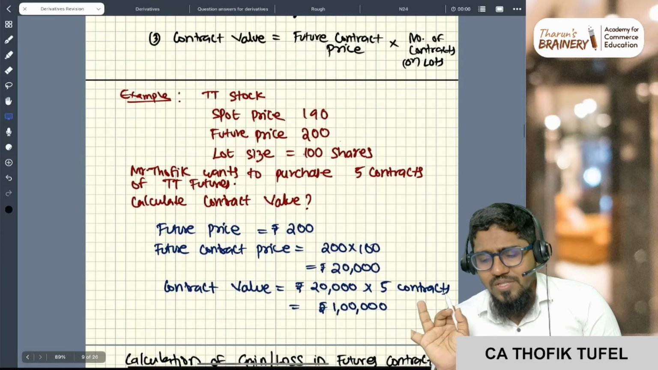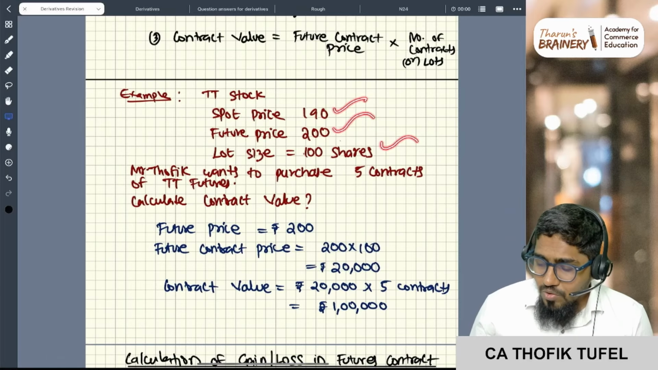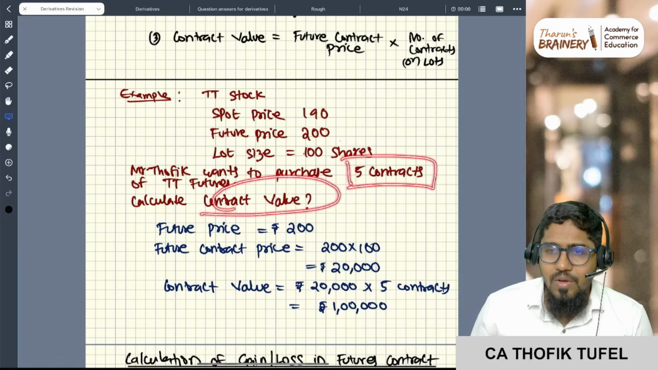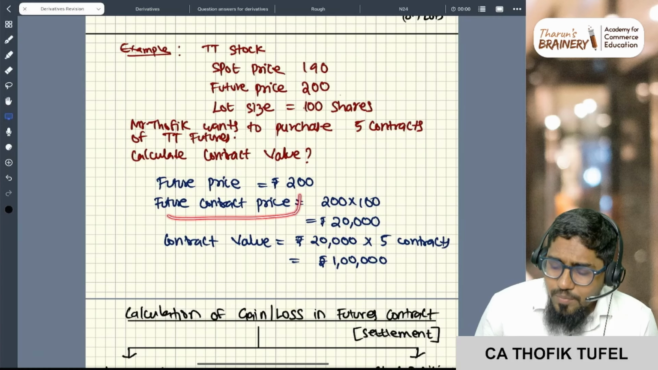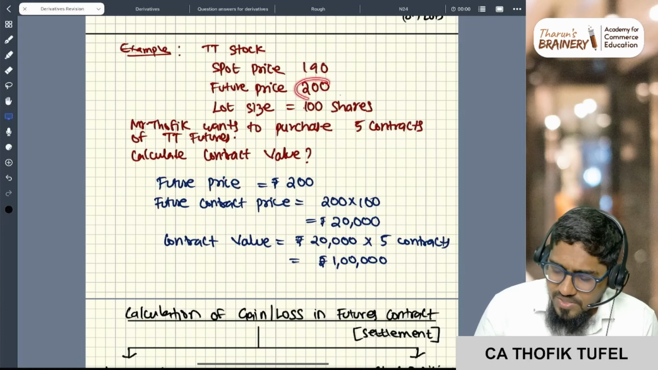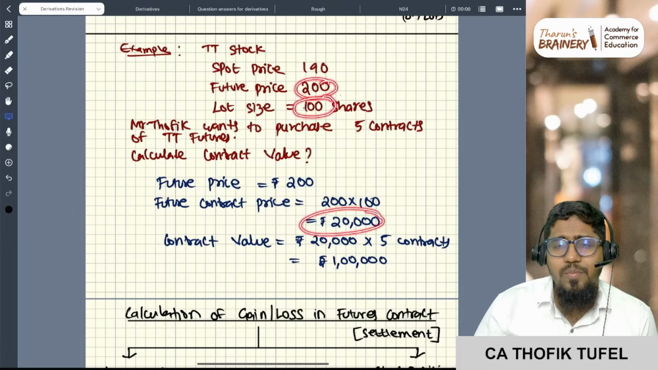Are you all with me? Just one example. Spot price 190, future price 200, lot size 100 shares. Thofik wants to purchase 5 contracts. Calculate the contract value. First, what is the future price? 200. What is the future contract price? This 200 rupees, and the lot size is 100, sir. So 200 into 100, 20,000 is my contract price.